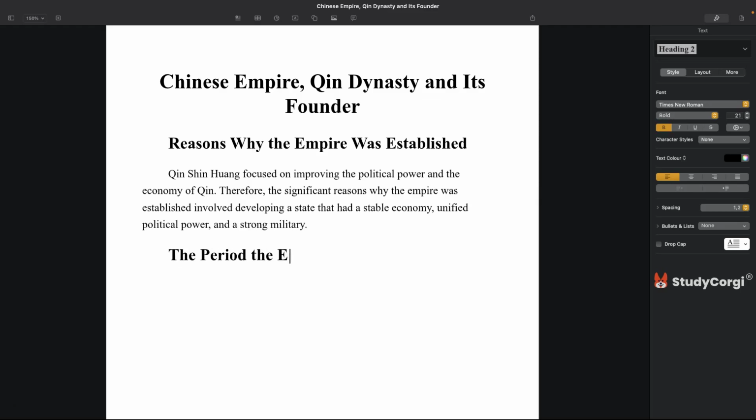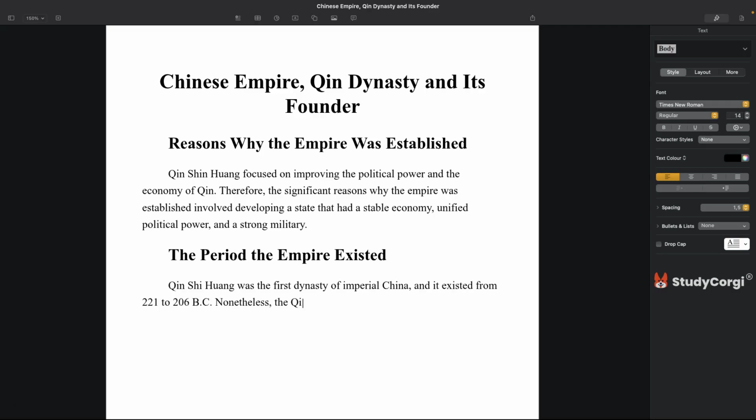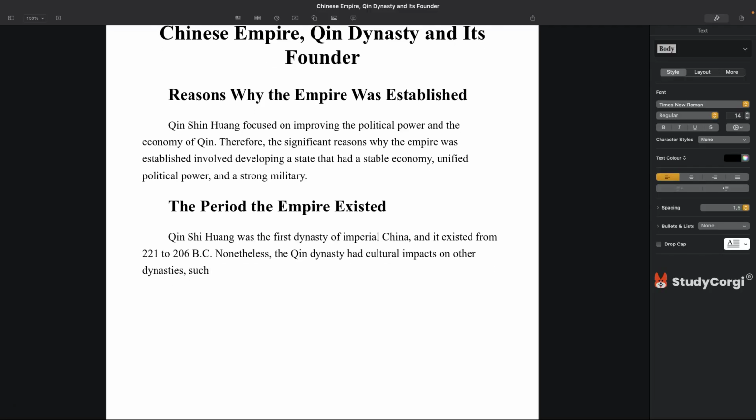The period the empire existed. Qin Shi Huang was the first dynasty of imperial China, and it existed from 221 to 206 BC. Nonetheless, the Qin dynasty had cultural impacts on other dynasties, such as the Han dynasty, which followed after its end.